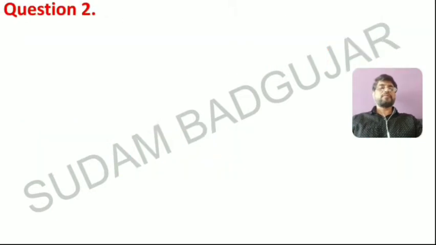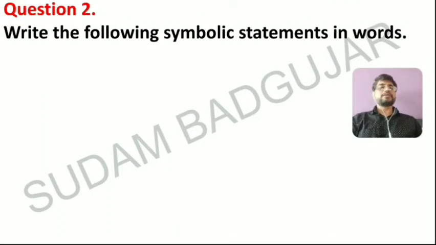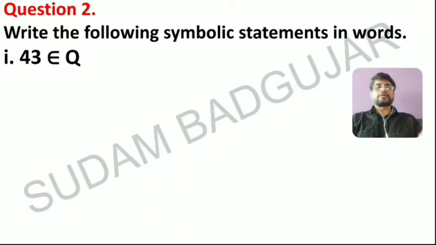Question number 2 from your textbook. Write the following symbolic statements in words. You have to convert this symbolic sentence into word form, verbal form. How to read this one?